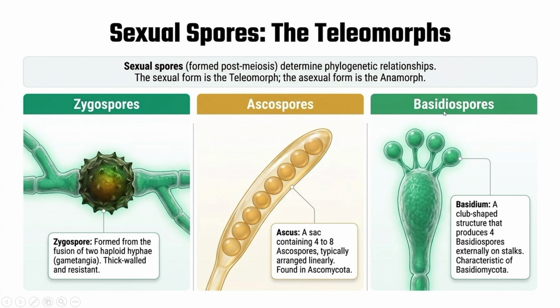The ascospore is produced inside an ascus, characteristic of Ascomycota. The basidiospore is produced on a basidium, characteristic of Basidiomycota. So the memory trick is: Zygomycota, zygospores; Ascomycota, ascospores, ascus; and Basidiomycota, basidiospores, basidium.